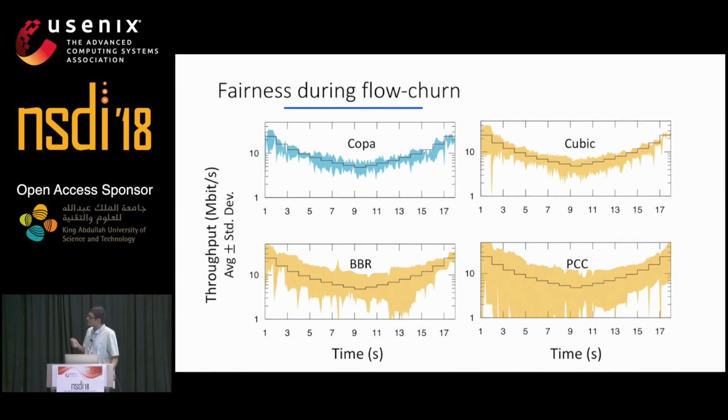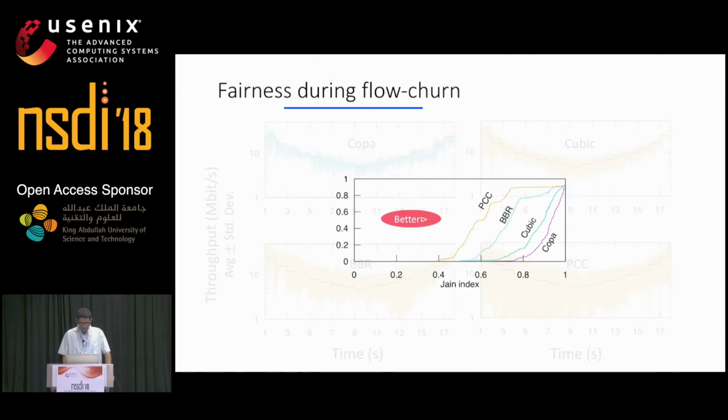Here we see that both COPA and Cubic are able to track the ideal black line quite closely. And BBR and PCC fail to do so. This is because the first flow that enters the network gets to keep a majority of the bandwidth and does not slow down for the other flows. COPA gets marginally higher fairness than Cubic because COPA is sensitive to delay, which is a much more fine-grained signal than loss, which is what Cubic depends on.